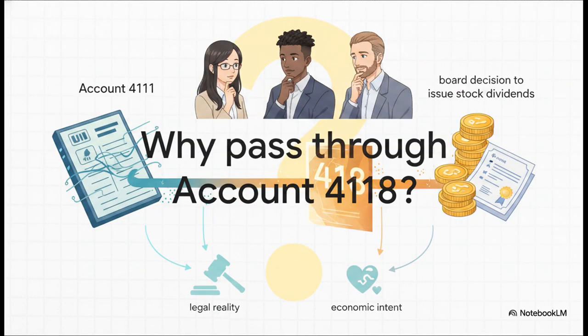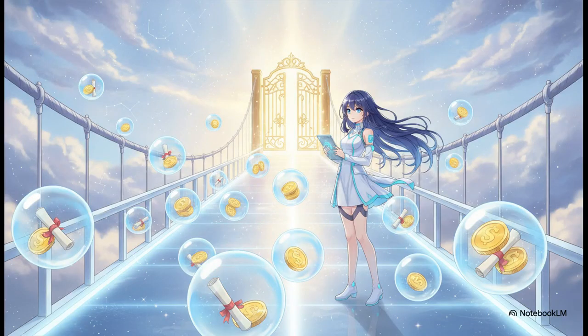I want to pause for a second here. I want you to really think about the logic behind this rule. Why do we have to force this transaction through account 4118? Why would we not just immediately credit 4111 the second the board says, hey, let's issue some stock dividends? Think about the tension here between legal reality and economic intent. And here is exactly why.